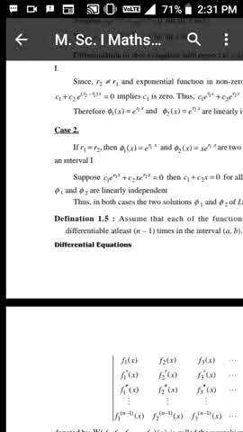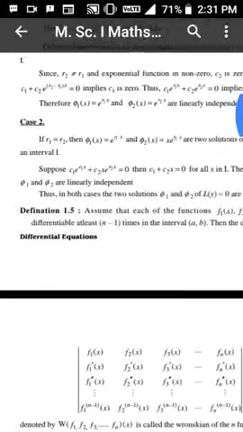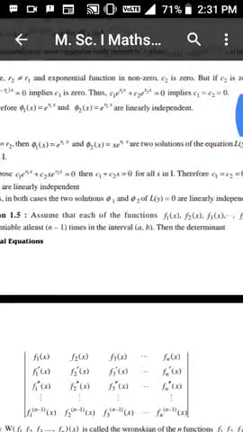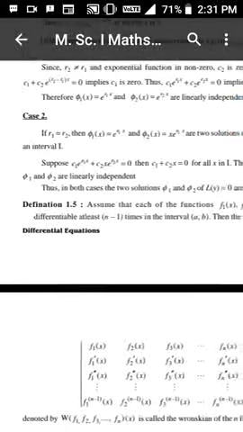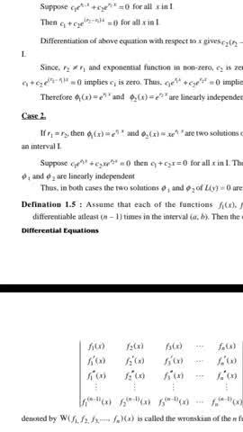If R1 is equal to R2, then phi1(x) = e^(R1 x) and phi2(x) = x e^(R1 x) are two solutions of the equation L(y) = 0 on an interval I. Suppose C1 e^(R1 x) + C2 x e^(R1 x) = 0.